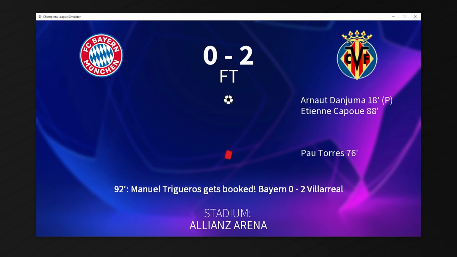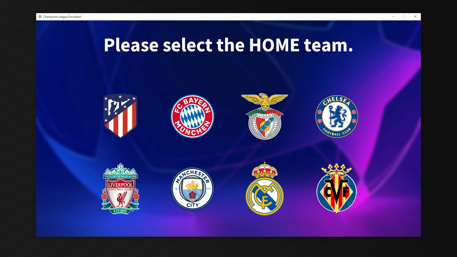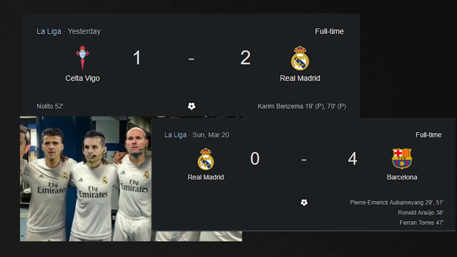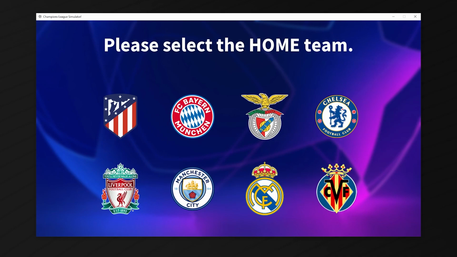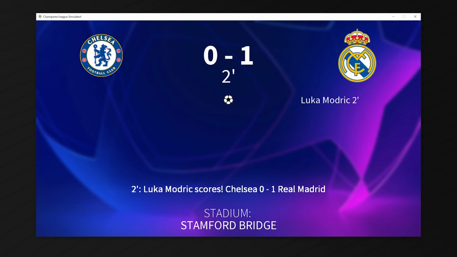I can't believe it. Looks like this simulation really likes underdogs because now Benfica and Villarreal will face off in the semi-final. Now we can simulate the other games. So firstly, it's going to be Chelsea versus VARdrid, Visca el Barça by the way, at Stamford Bridge to start off. So home team Chelsea, away team VARdrid, and immediately Luka Modric scores, so he capitalizes on me insulting his team, and it's 1-0 to Real Madrid.